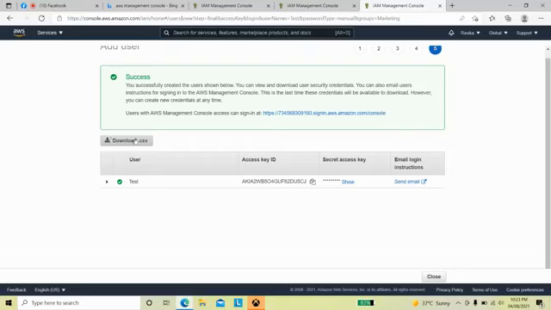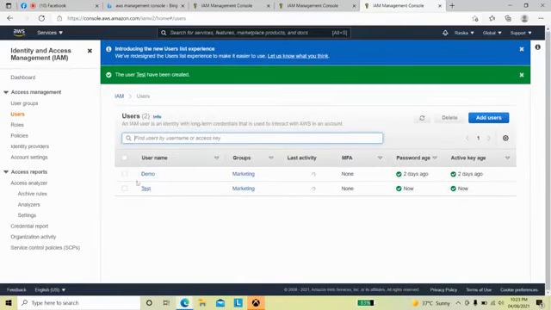You can download it or send an email. You have three options to save this secret access key. Right now I don't need this access key, so I am just closing this. So these two users belong to the group of marketing.